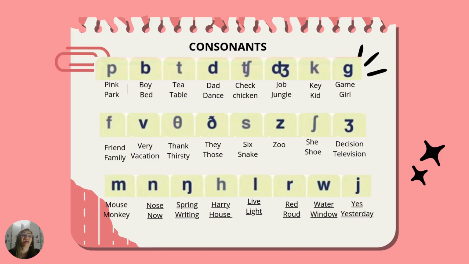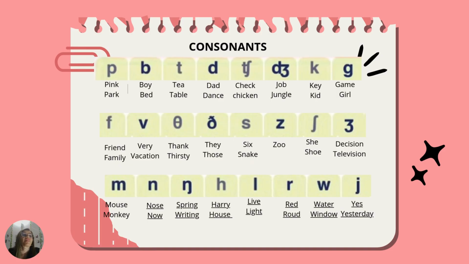T. This sound occurs in the words tea, table. For example, the tea is on the table. Th. This sound occurs in the sounds that dance. For example, my dad loves to dance salsa. Ch. The sound occurs in the words check, chicken. For example, I need to check the chicken.